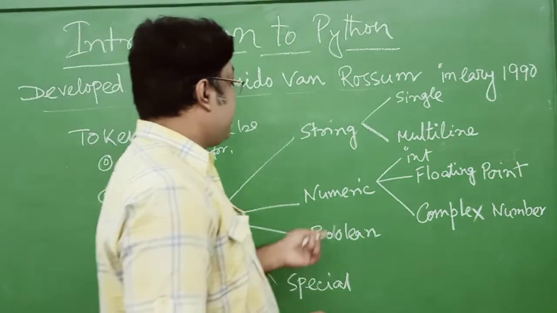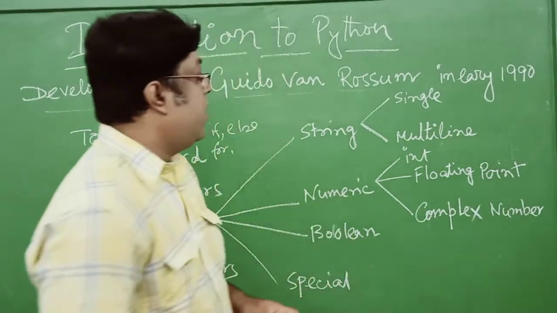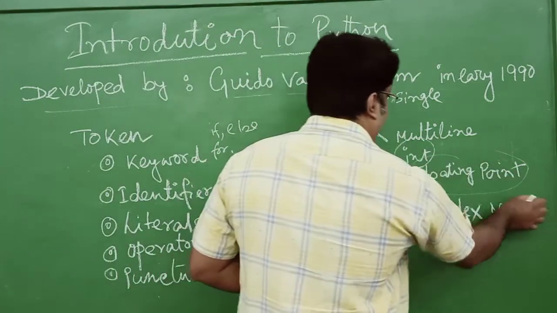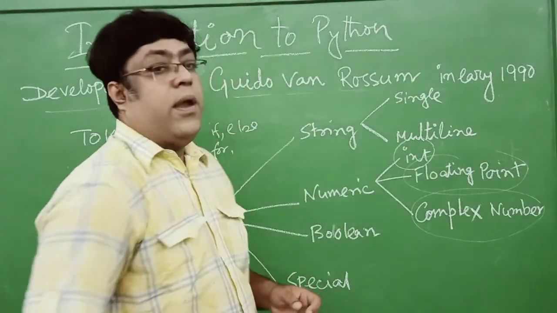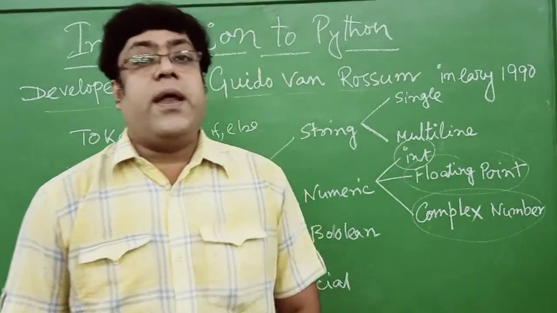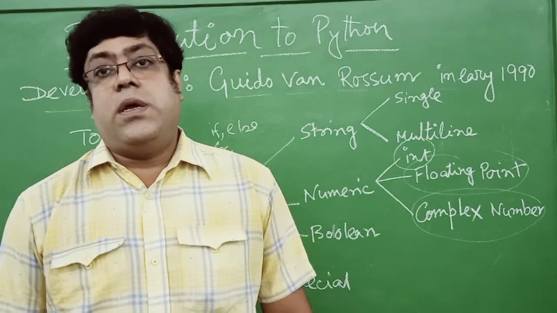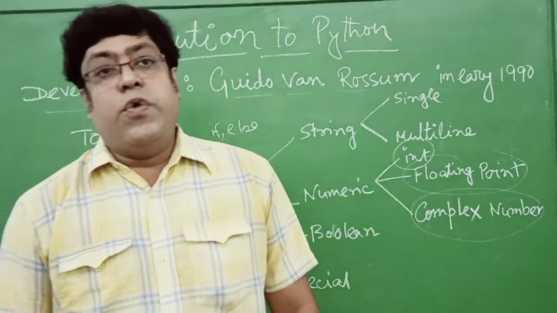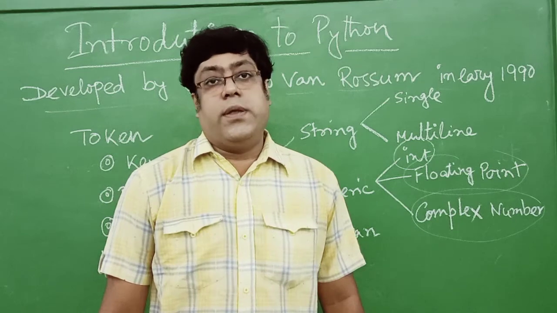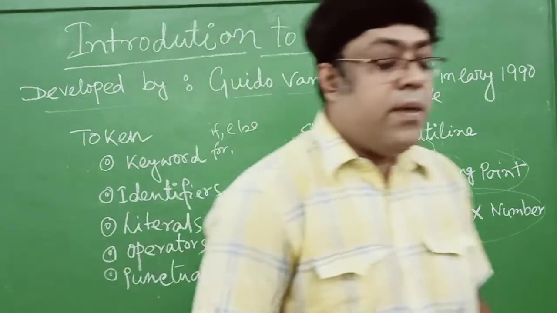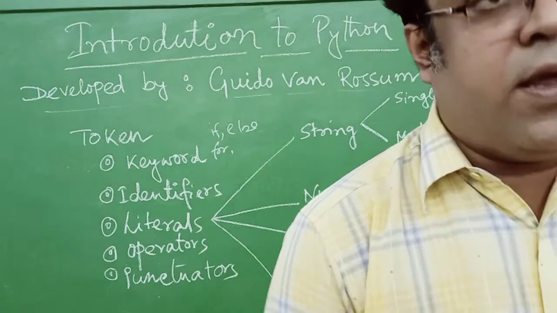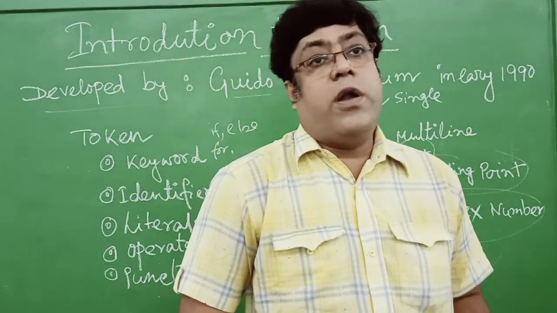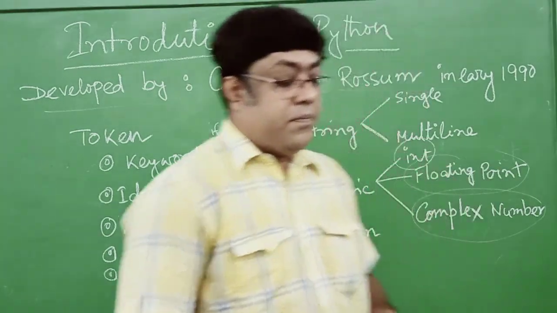Next one is the numeric form of literals: integer, floating point and complex number. Integer literals take integer types of values. It may be 1, 2, 3, 4 like that. It is unable to take any floating or decimal values. Integer values may be in decimal form, octal form, hexadecimal form, or binary form.